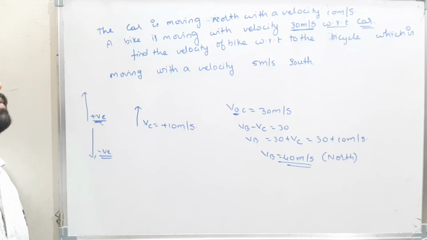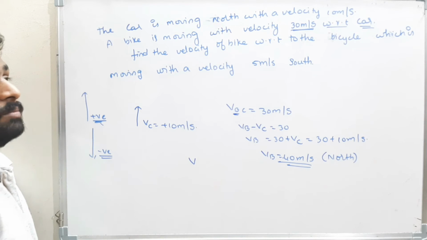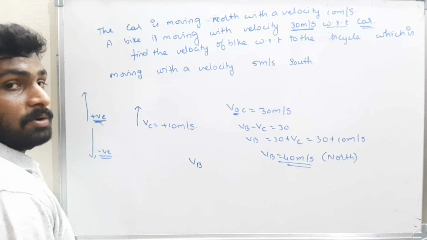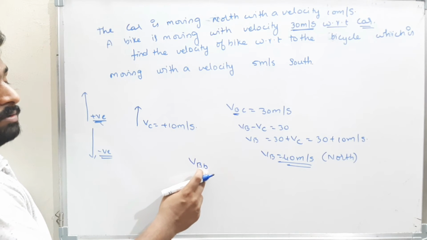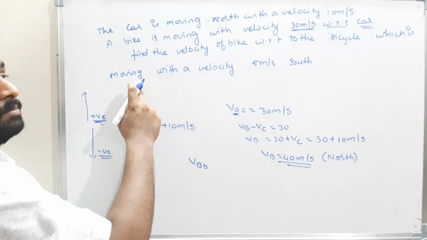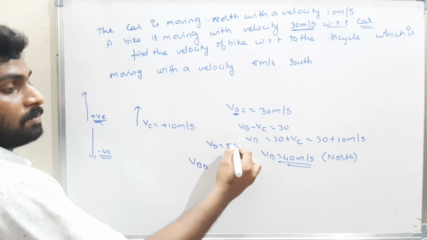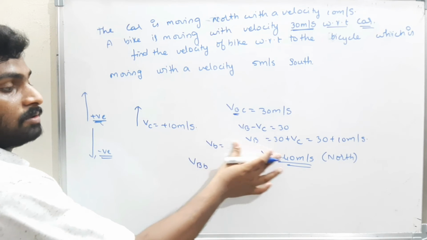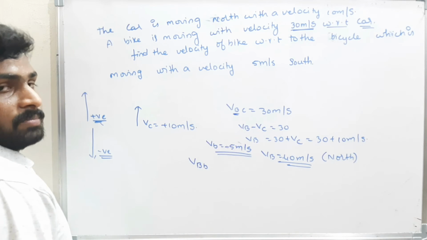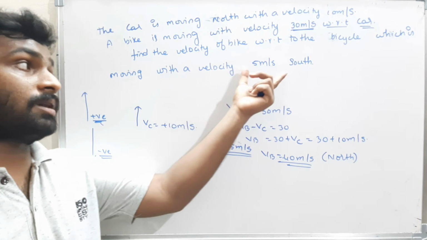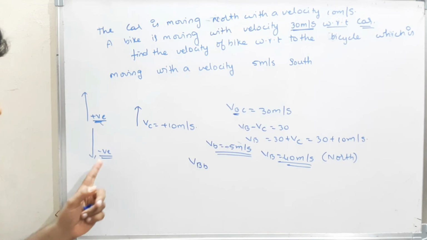Okay, well and good. They told us to find the velocity of the bike with respect to the bicycle, where the bicycle is moving with a velocity of 5 meters per second south. South means minus 5 meters per second. They gave the velocity of the bicycle as 5 meters per second south. South I assume as negative.